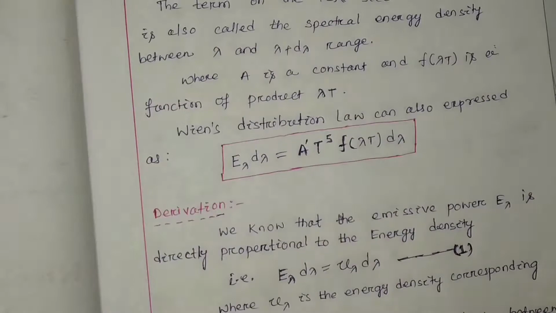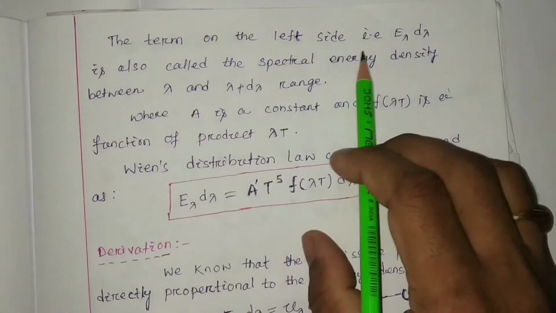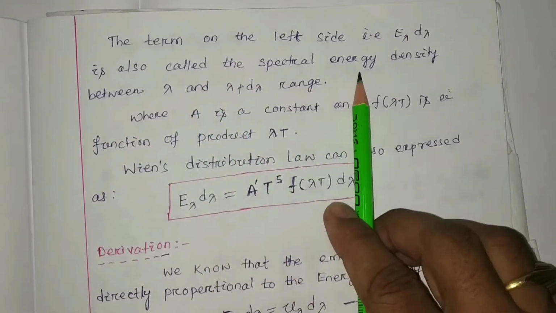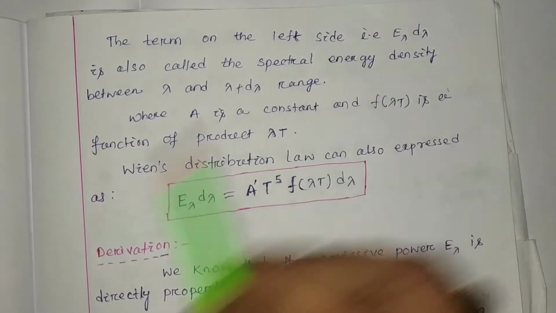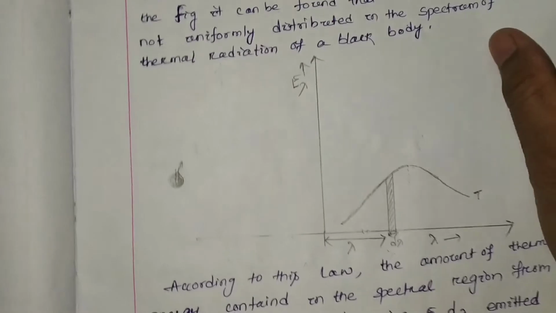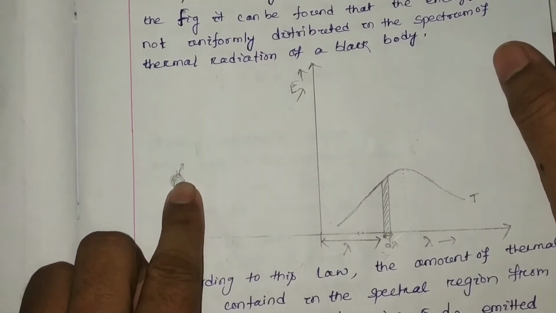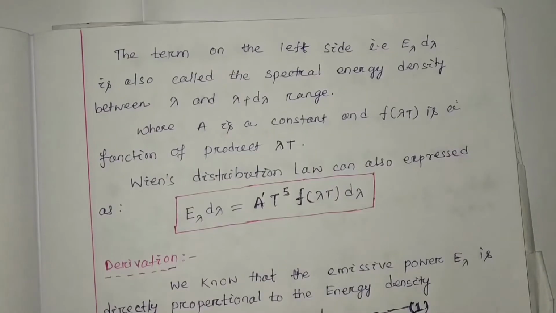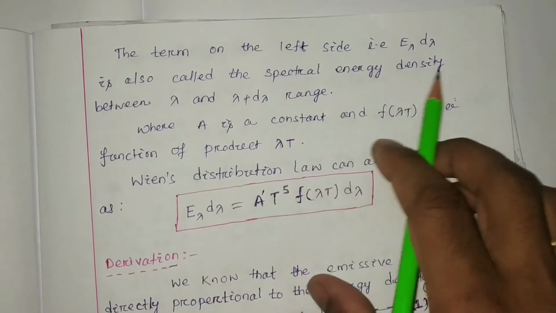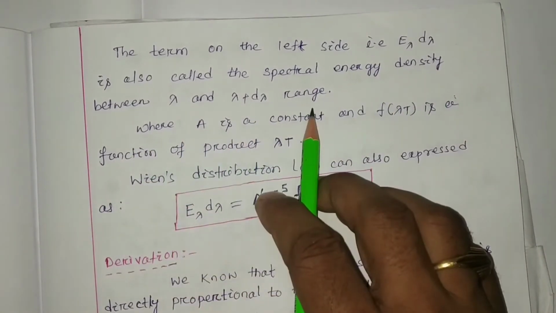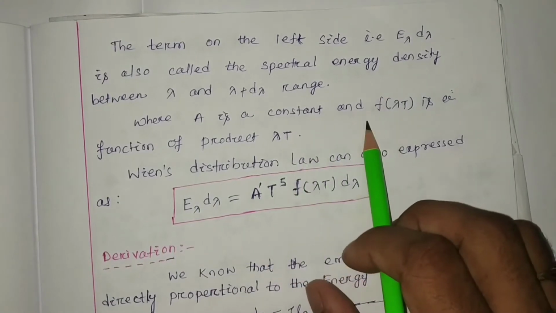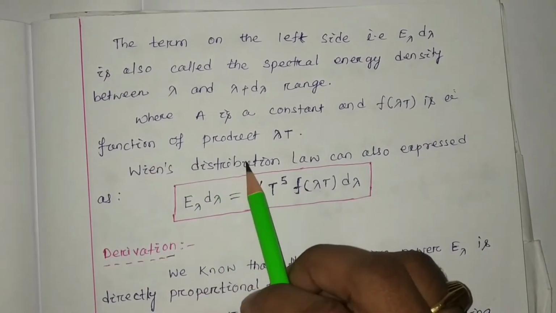Here the term on the left side, that is E lambda d lambda, is also called the spectral energy density. I told that if we consider the energy radiating from unit volume in between lambda and lambda plus d lambda, then it will be called the energy density. So E lambda d lambda is also called the spectral energy density between lambda and lambda plus d lambda range. A is any constant and F(lambda T) is a function of the product of lambda and T.